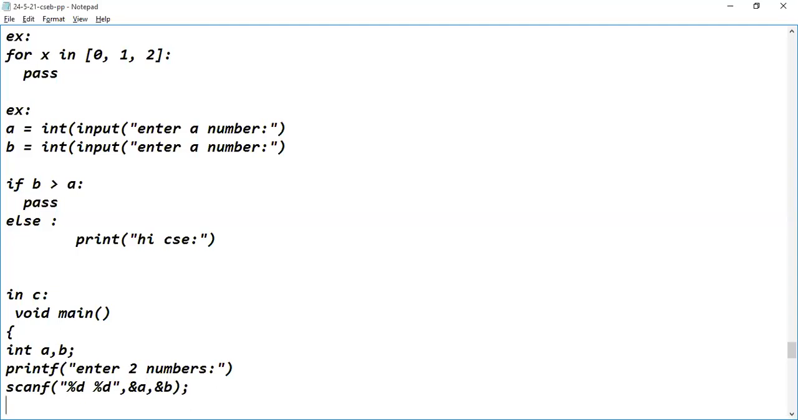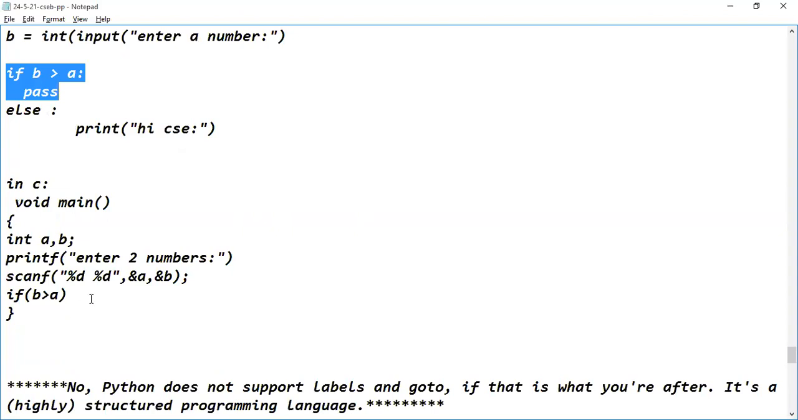After reading the values, I'm using if else statement, right? If. Anyone tell me the logic? How can we specify the logic in C? If B is greater than A. Can I specify colon here? No, sir. So what do we have to do? In order to perform nothing in C programming language, what can we do? How can this logic be represented in C programming language? What do we have to do?